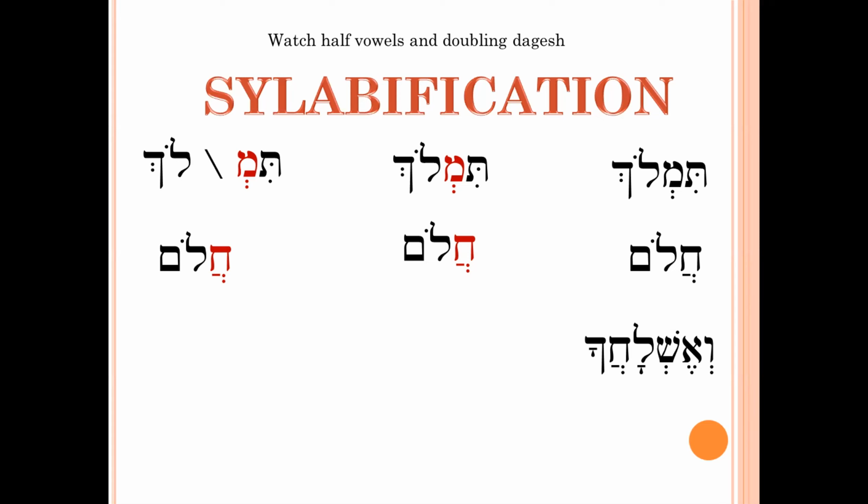One, two, three vowels. Which are they? Two comets and one segol. Anyone want to say anything?